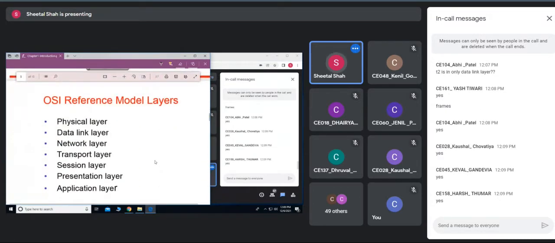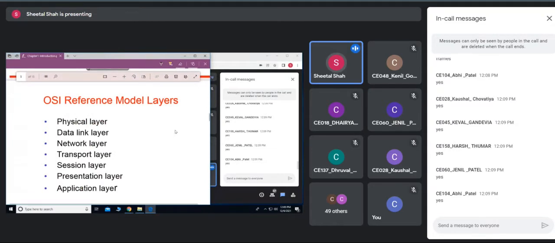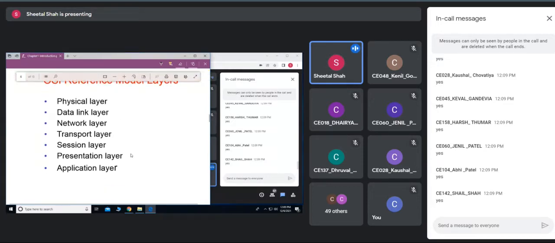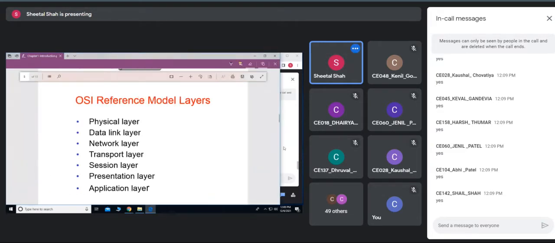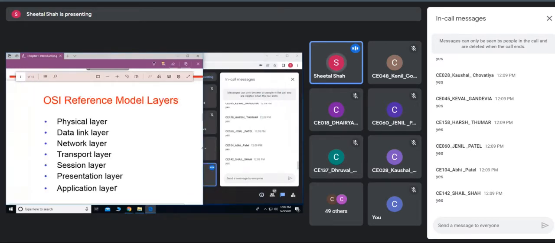Okay. So next we'll see about the OSI reference model and what each layer does. We'll start with the first layer, that is the physical layer. So what is the function of the physical layer? As I said, from the physical layer the raw data would be transferred through the communication channel. So what will this physical layer do? The raw data, that is ones and zeros.